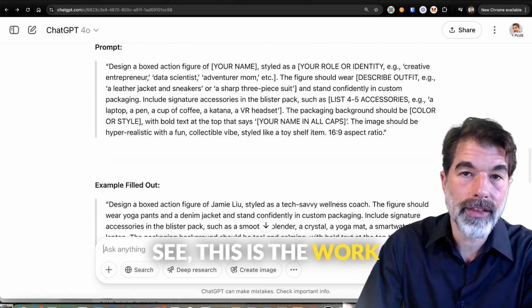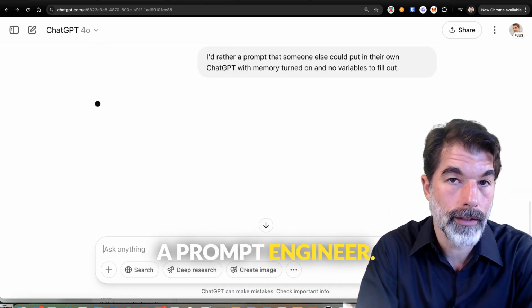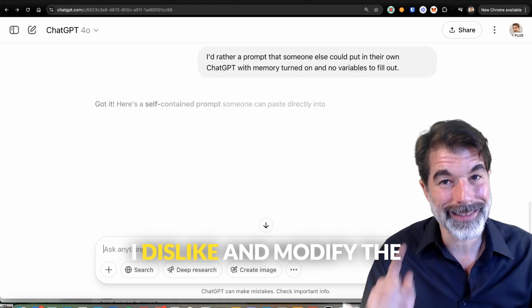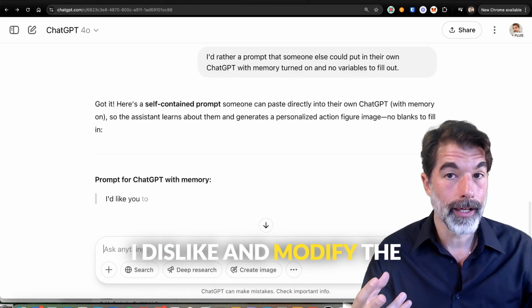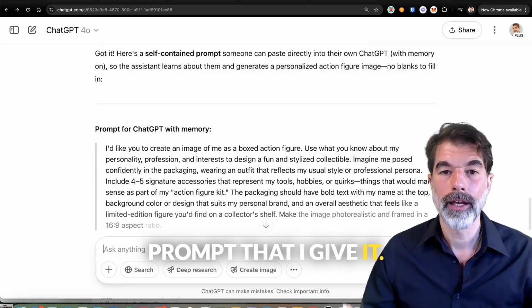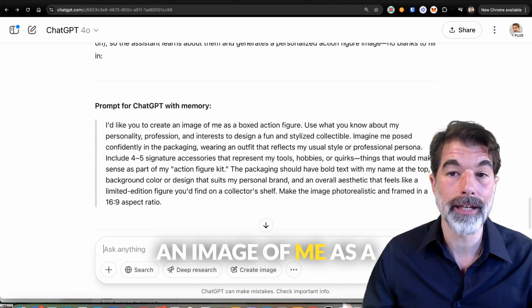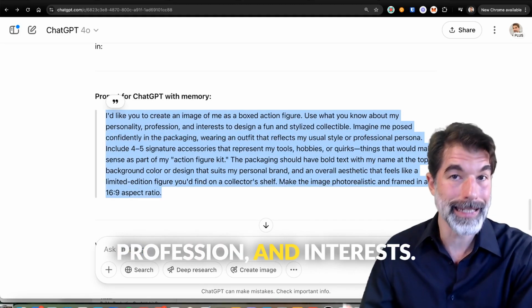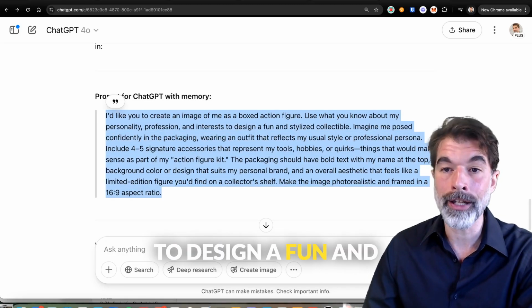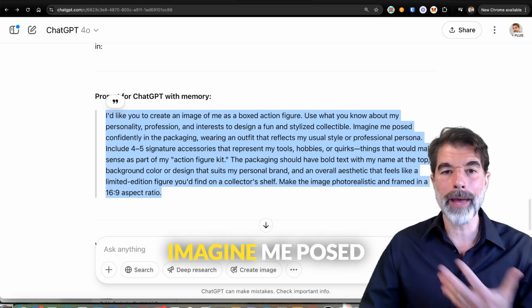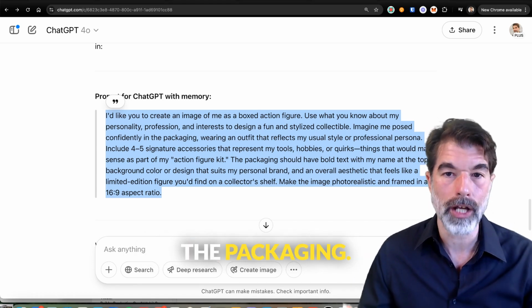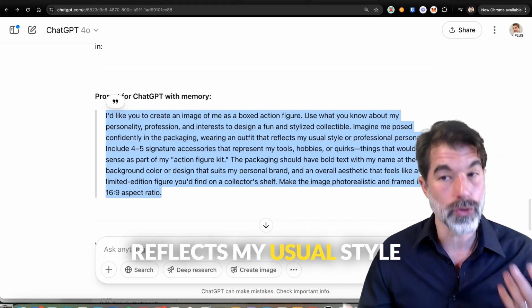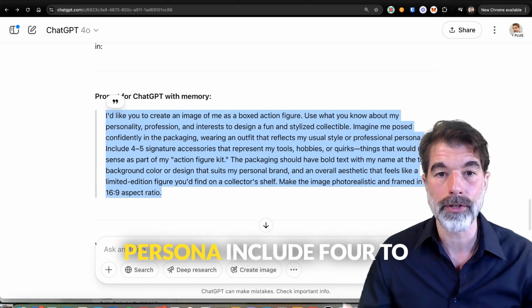See, this is the work that I have to do as a prompt engineer. I have to identify what I dislike and modify the prompt that I give it. And so here we go. I'd like you to create an image of me as a boxed action figure. Use what you know about my personality, profession, and interests to design a fun and stylized collectible. Imagine me posed confidently in the packaging, wearing an outfit that reflects my usual style or professional persona.